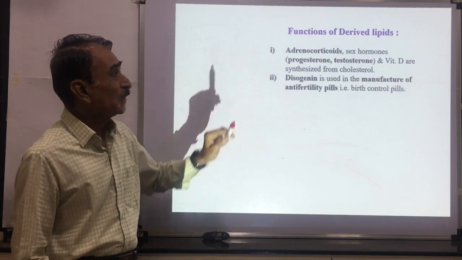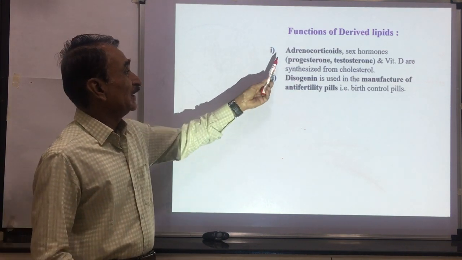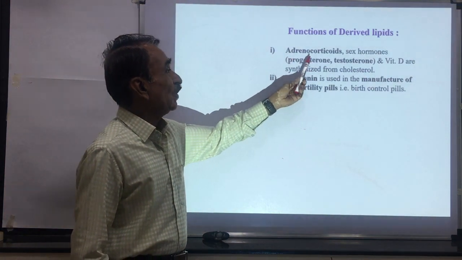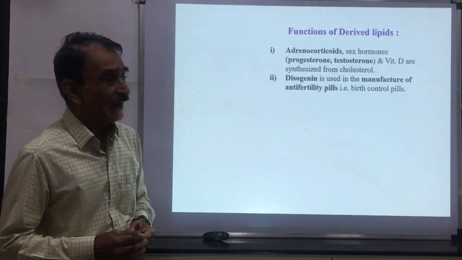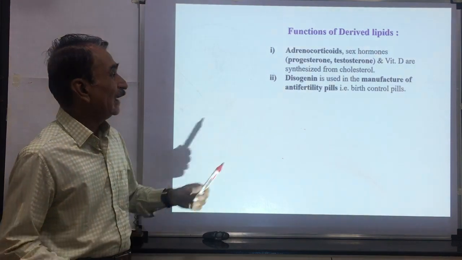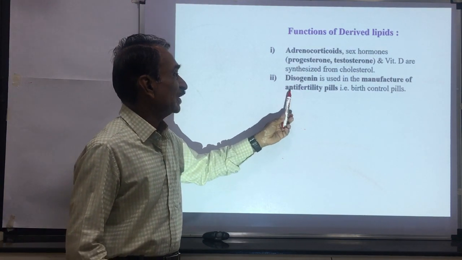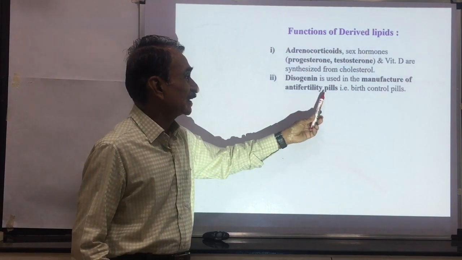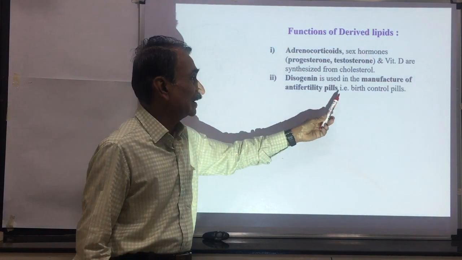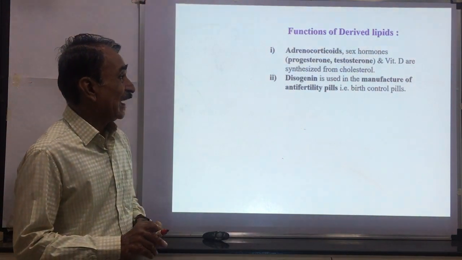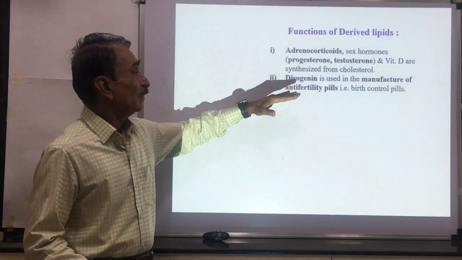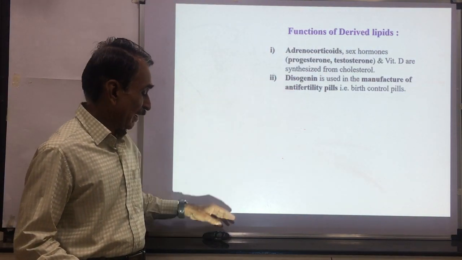So functions of derived lipids: adrenocorticoids, sex hormones, and vitamin D are synthesized from cholesterol. Diosgenin is used for the production of anti-fertility pills, that is birth control pills, and this is produced from the Dioscorea plant.